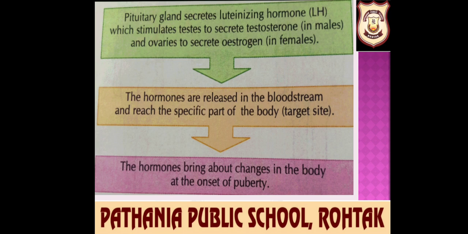Another hormone develops mammary glands inside the breasts. The secretion of hormones results in the development of secondary sexual characters, and the hormones bring about change. The hormones are released in the bloodstream and reach the specific target site.